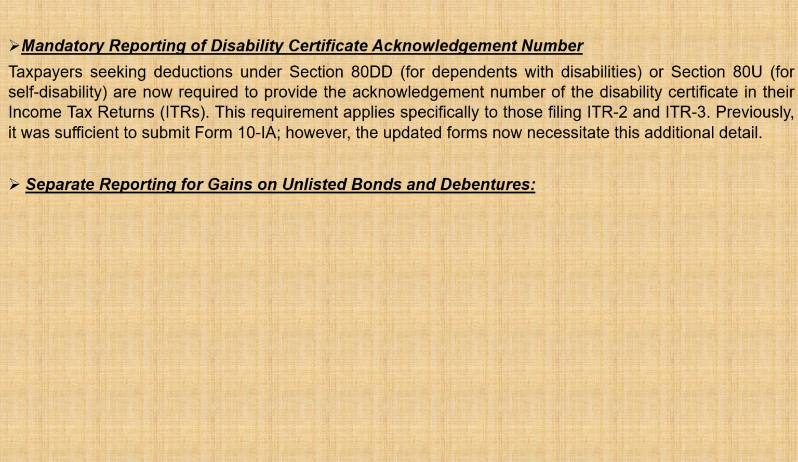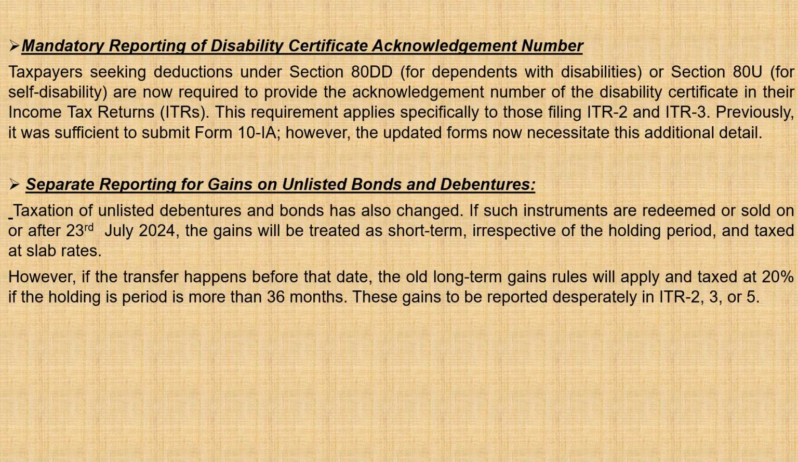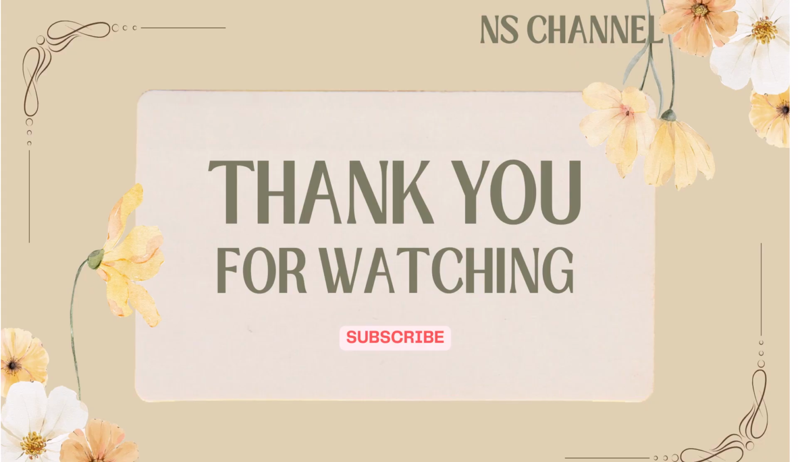Separate reporting for gains on unlisted bonds and debentures. In case of gains from transfer of unlisted bonds, reporting in ITR is to be made with a breakup of gains from transfer before and after 23rd July 2024, since the tax rates, classification of gains and the holding periods are different. With this, we have come to the end of this video.